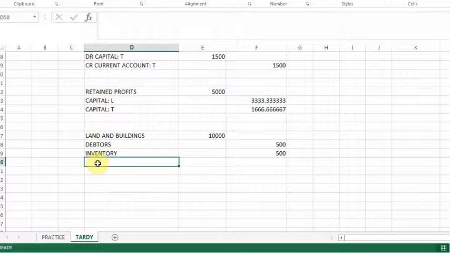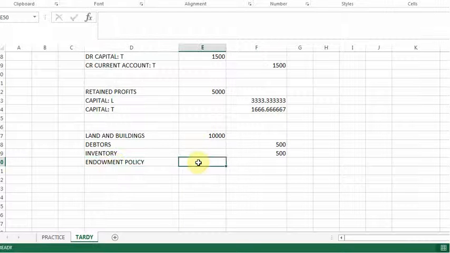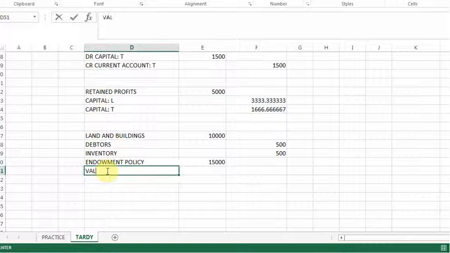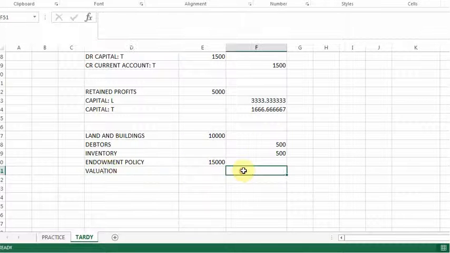And then there was an endowment policy, which increased by 15,000. So the valuation entry will then be the 25,000 minus the 500 minus the 500, and it was 24,000.